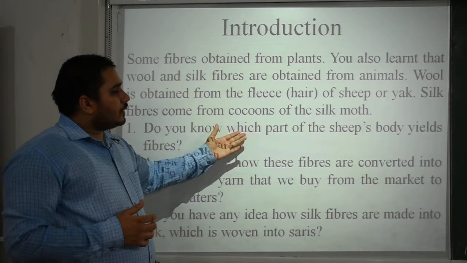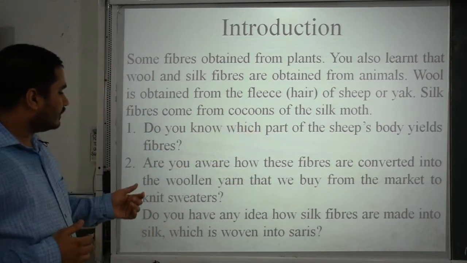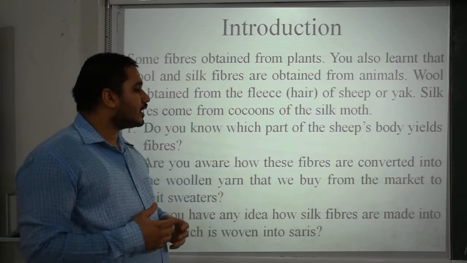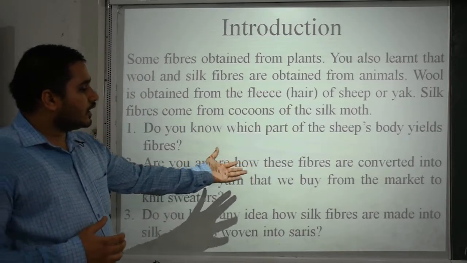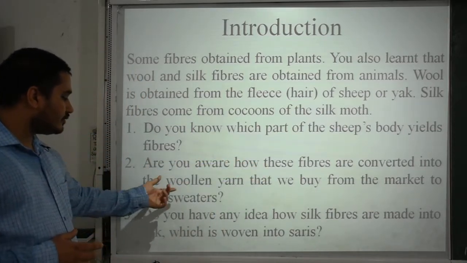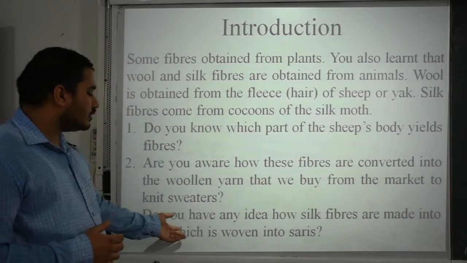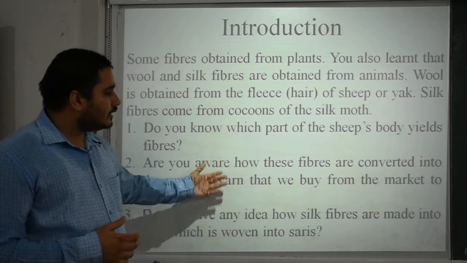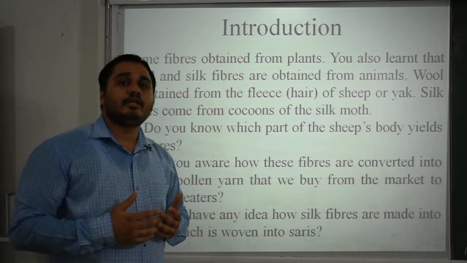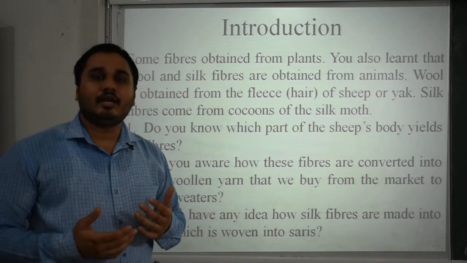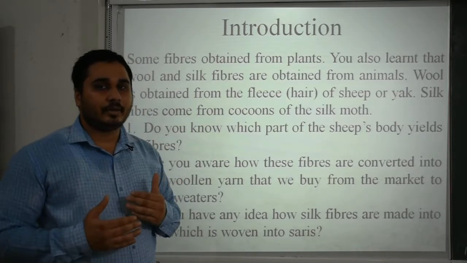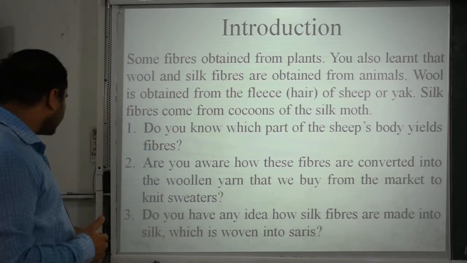Do you know which part of the sheep's body yields fiber? Are you aware how these fibers are converted into the woolen yarn that we buy from the market to knit sweaters? Do you have any idea how silk fibers are made into silk, which is woven into sarees? I think you did not study these three questions in the 6th class, and now you are going to study them in the 7th class at a better level. Move to the next slide.